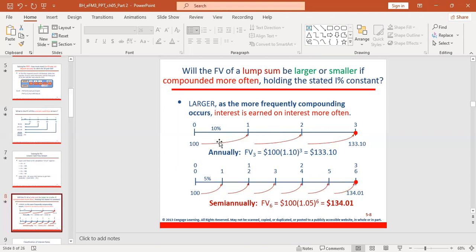Now, if you look at this example, if the interest is done annually, you only have 3 years. You earn interest in year 1, year 2, year 3, 3 times. But if the interest is semi-annual, you earn interest 2 times in a year. So you have 1, 2, 3, 4, 5, 6. You earn interest 6 times, but in the case of the first one, you earn interest 3 times. That is why you can see the power is 3 here, the power is 6 here. So the higher the frequency of compounding, the higher the future value.